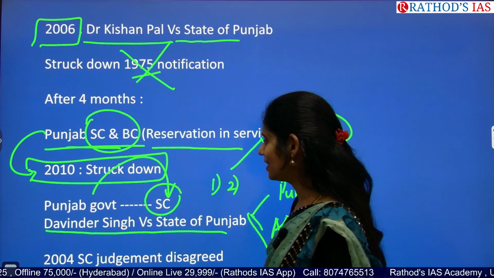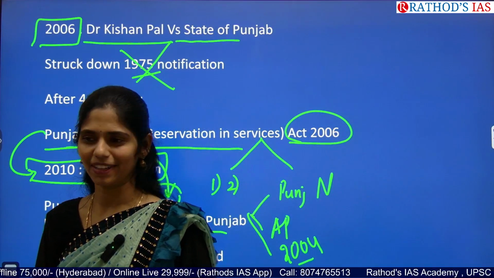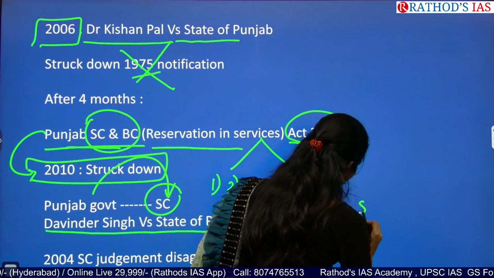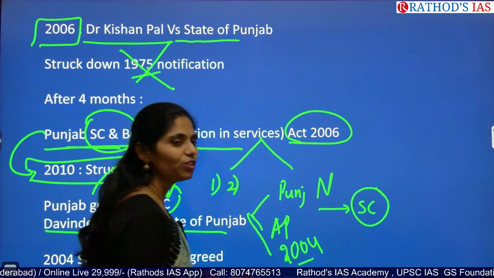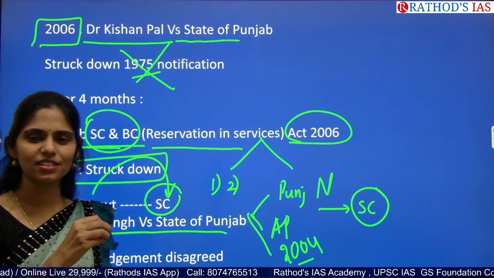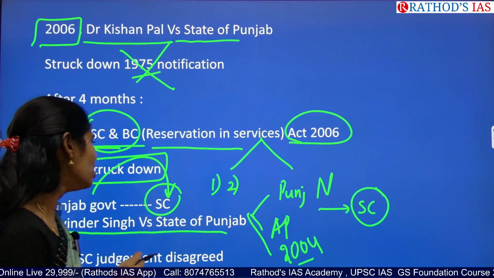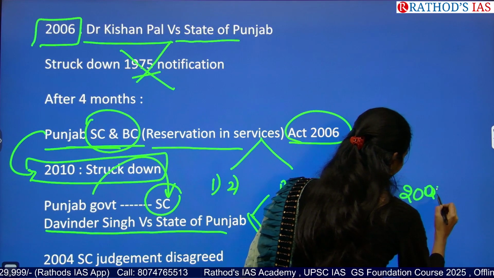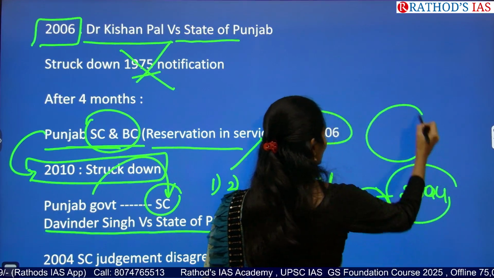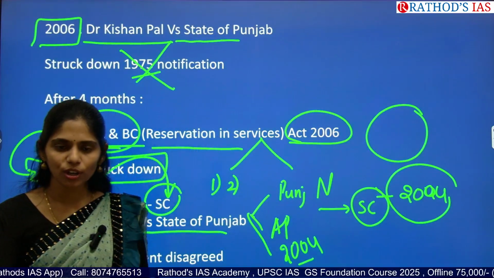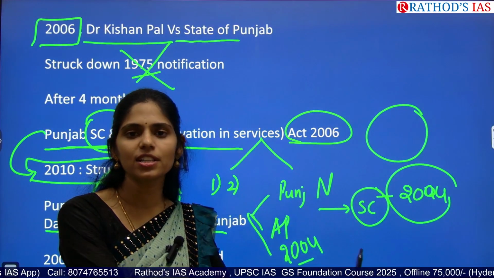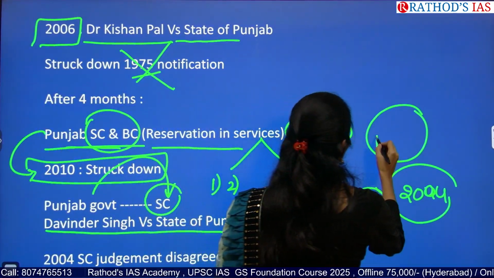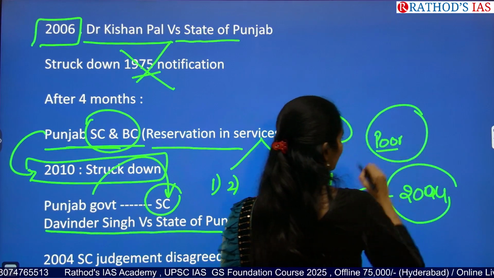And in this case, something interesting happened. The Supreme Court said that yes, whatever you are saying, there is some sense that I can understand here. So it disagreed with the 2004 judgment, and it said that within the same caste also, all people are not moving equally. Some are rich and some are poor. So exactly these poor people need to get affirmative action from the government.